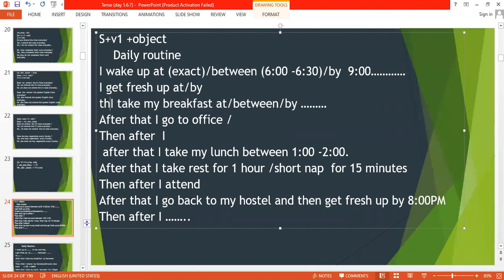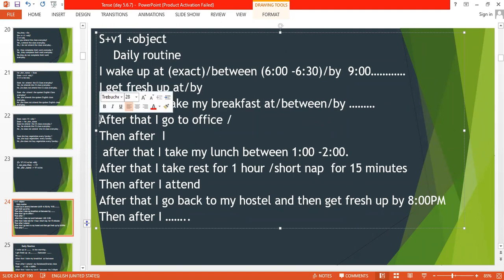Sorry, then after, you can use "then after", and "after that", vice versa. So then after, I take my breakfast between 8 to 8:30. After that I go to office, or I attend my class.